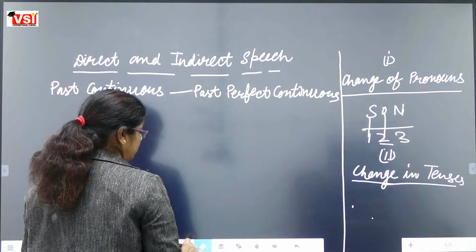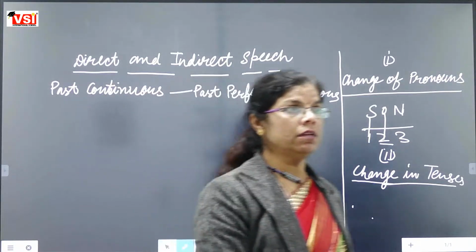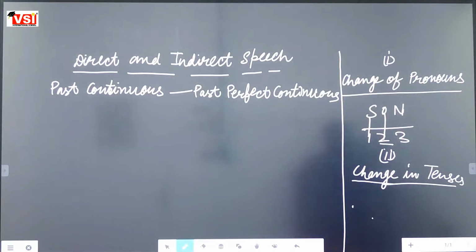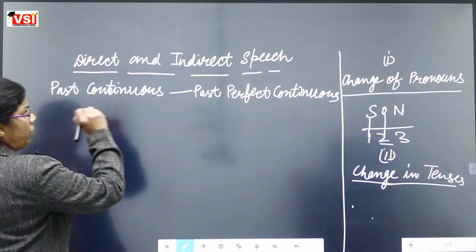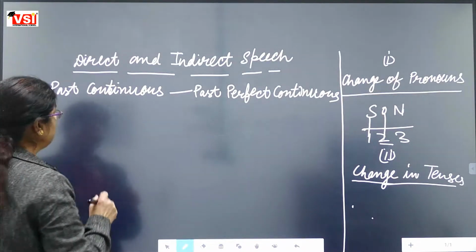Okay, so see, we are taking an example also.